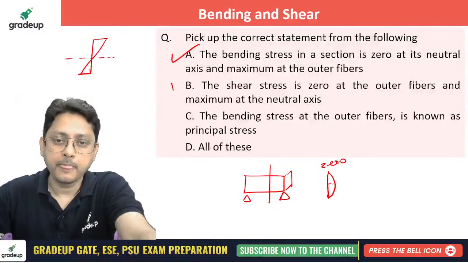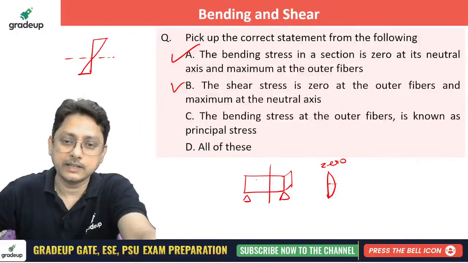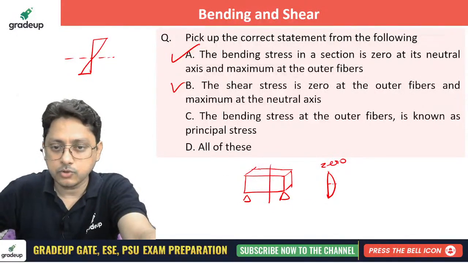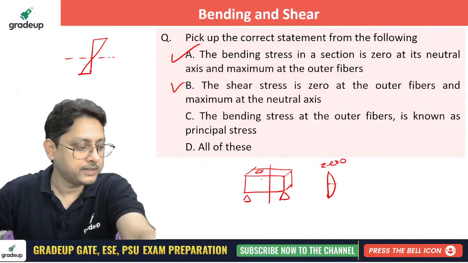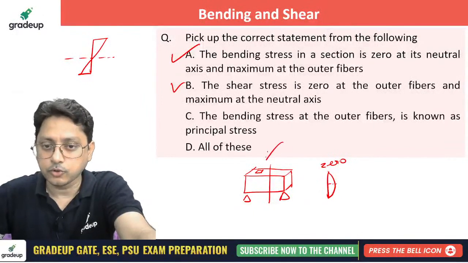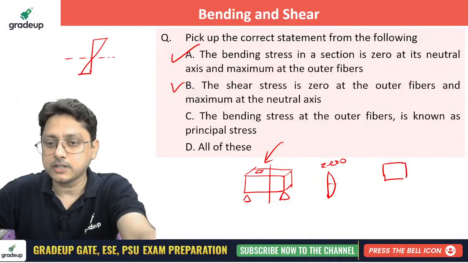The bending stress at the outer fiber is known as principal stress. Why? Because on the outer fiber there is no shear. Take out an element from the top. On the top of the element, the state of stress is either compression or tension based on the bending.